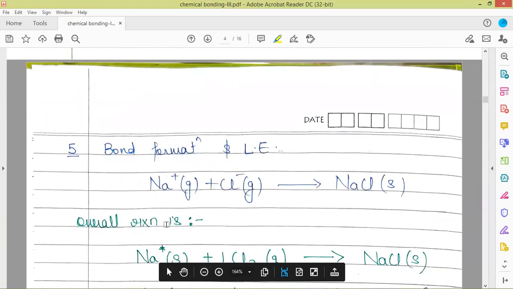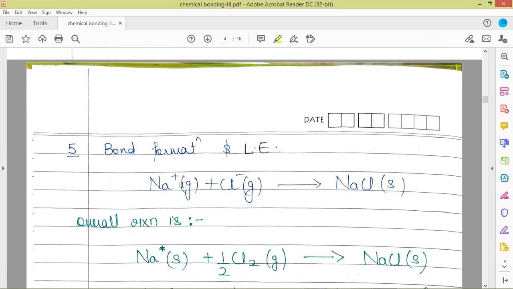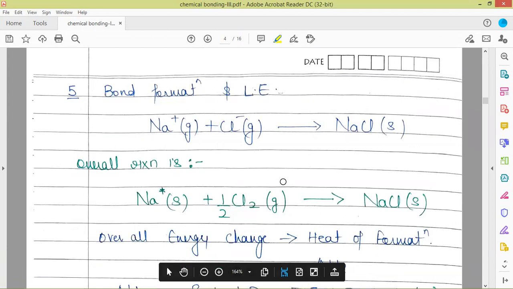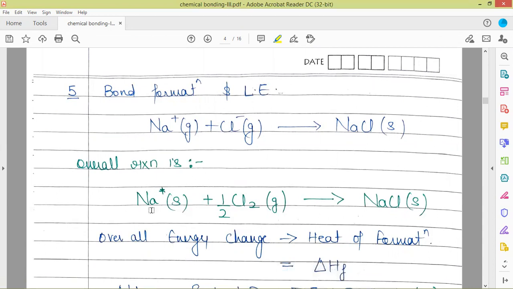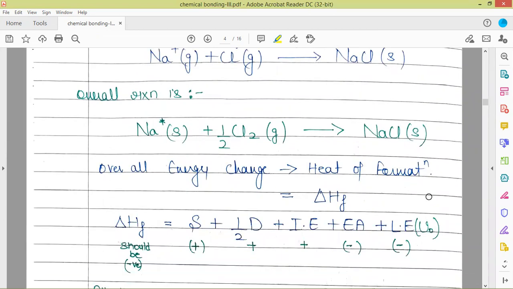Next is the bond formation energy between the sodium and chlorine ions. So here this is the formation of NaCl solid, and the energy involved here is the lattice energy. The overall reaction can be represented as Na solid plus half Cl2 in the gaseous form gives us NaCl solid. The overall total energy change which has occurred for the formation of sodium chloride solid from sodium solid and chlorine gas is the heat of formation.